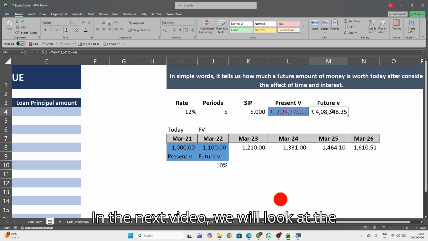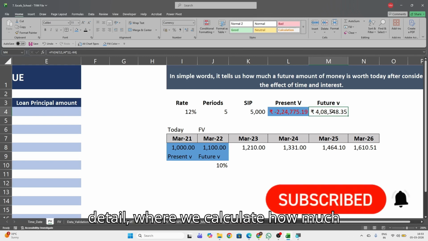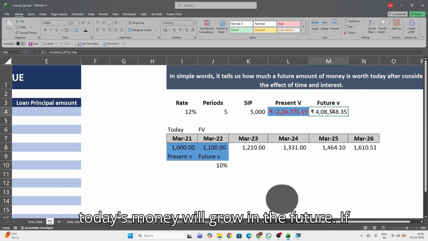In the next video, we will look at the opposite concept called future value in detail, where we calculate how much today's money will grow in the future.